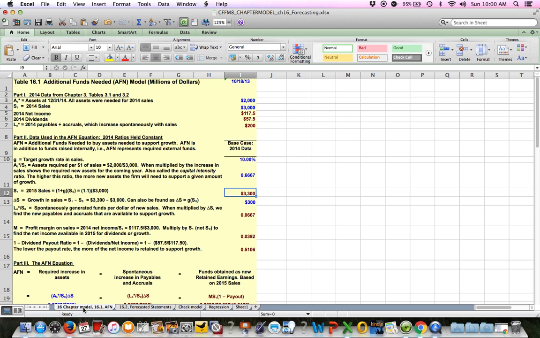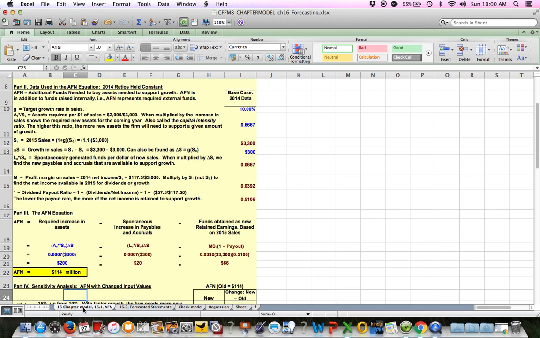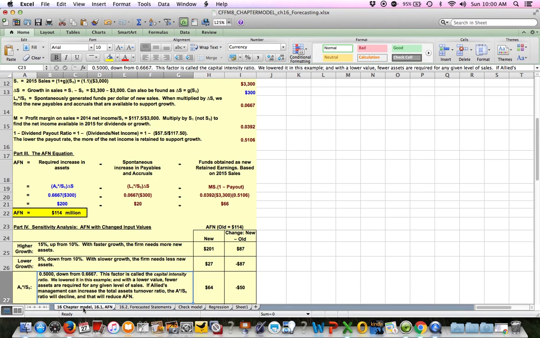So the actual AFN formula, the explanation is down here, and they do the description of it right here, and they put in the little symbols to symbolize the description, and they plug in the numbers right here. They get you the three parts of it, and they do the AFN right there. I think that's very helpful to take a look at.